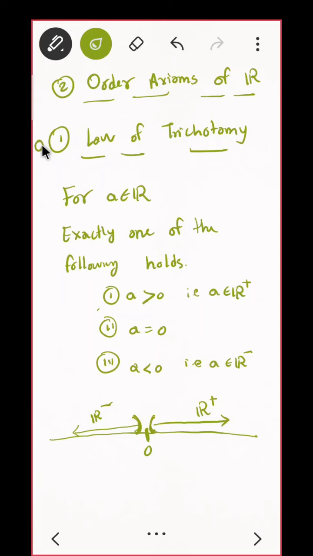Let me write O1, O2. That will be better. And one more thing: actually I should not state that, we should directly prove it. That is called the law of transitivity, O2. What do you mean by transitivity? You will see just now.